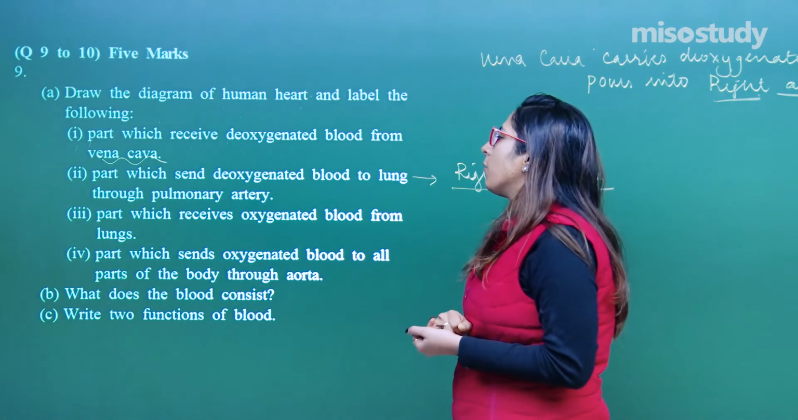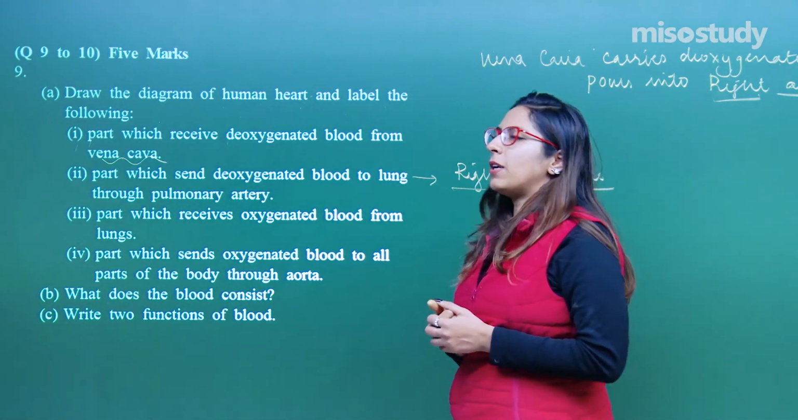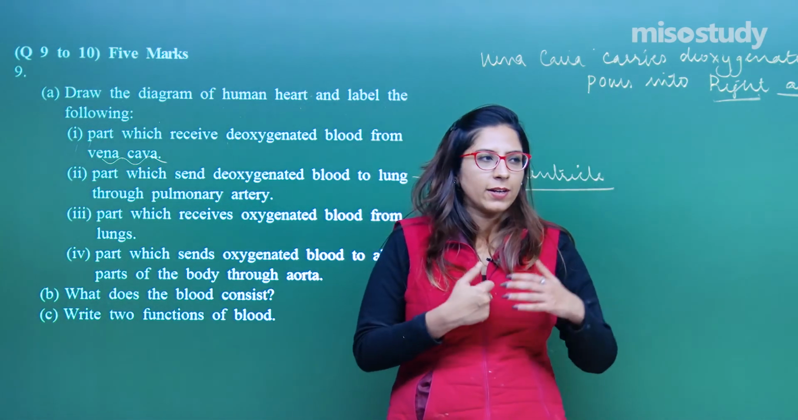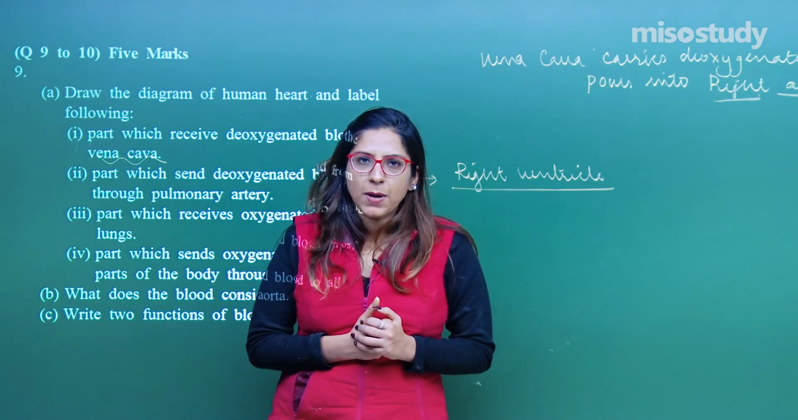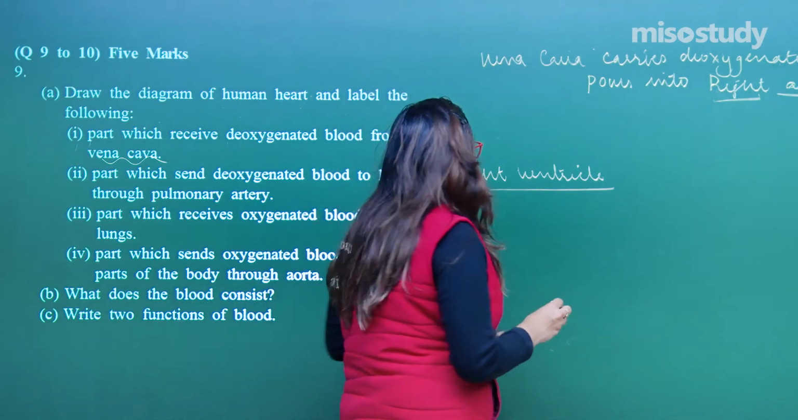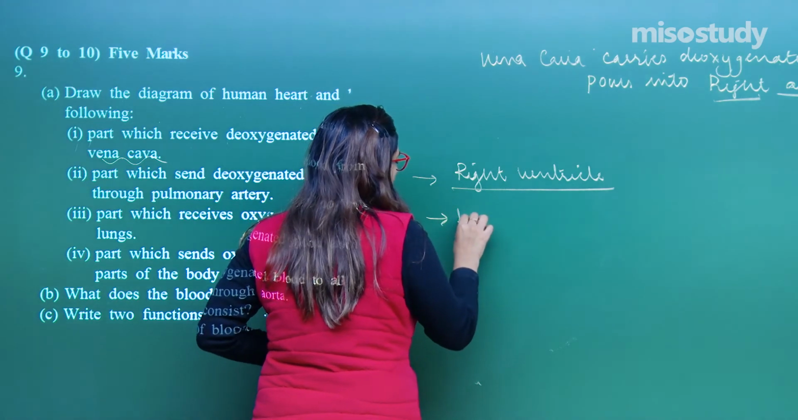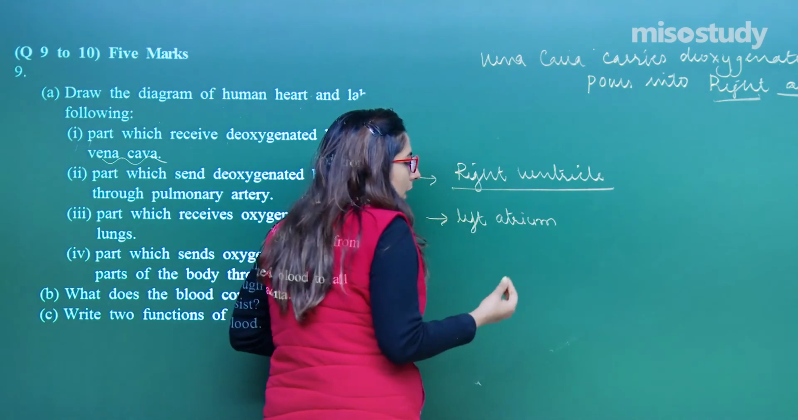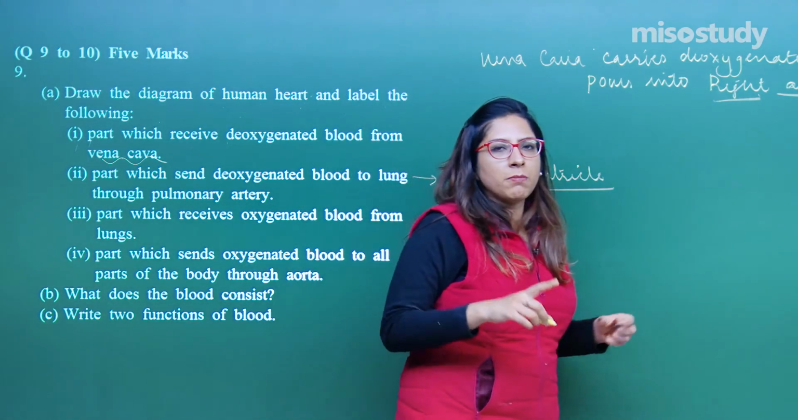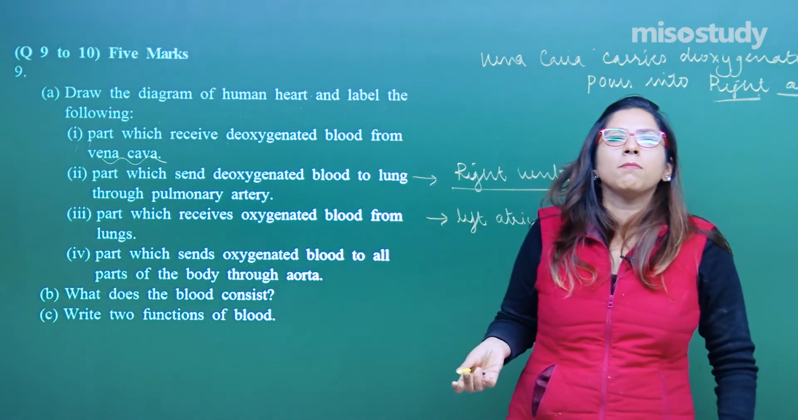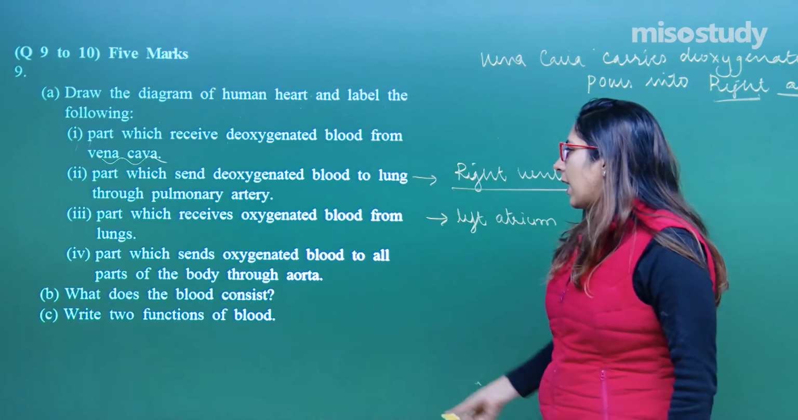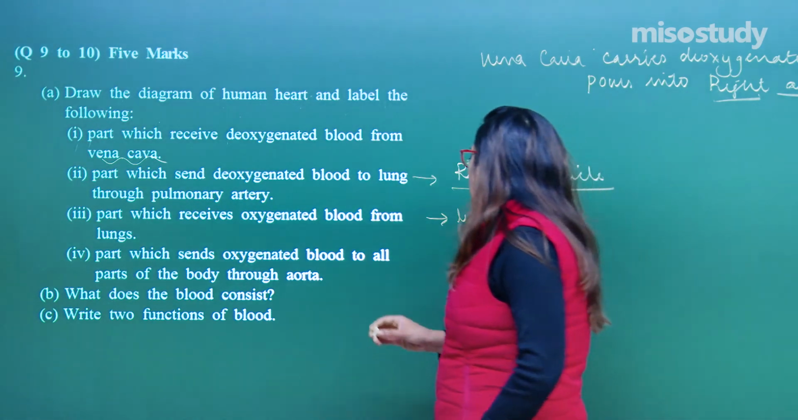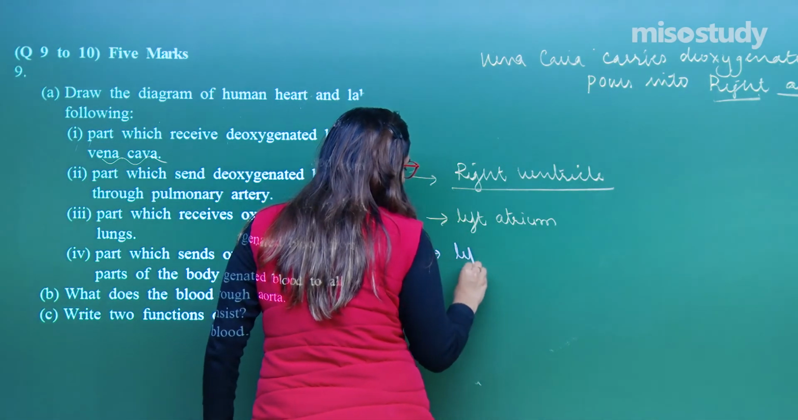So, third part, which receives oxygenated blood from lungs, right. In this case the oxygenated blood is received by your left hand side. So, the receive part will be done by the atrium only. So, for this the correct answer you have is the left atrium. Again just remember the taking part or receive part is done by the atrium, whereas the supply part is done by the ventricles. After that, the part which sends oxygenated blood to all the parts of the body through the aorta, this is the left ventricle.